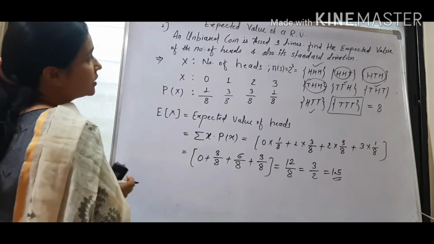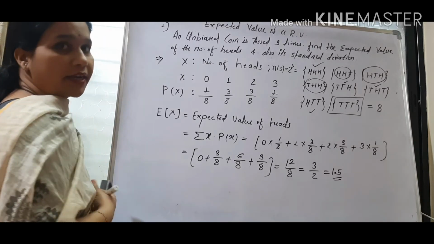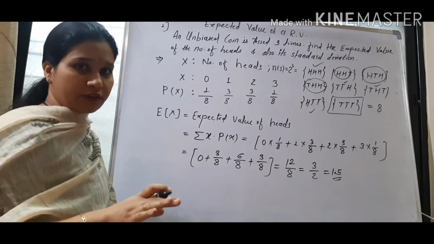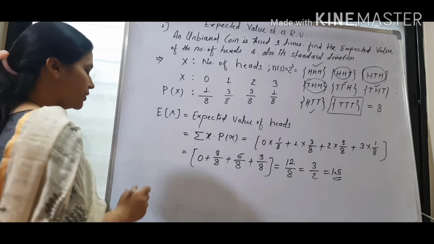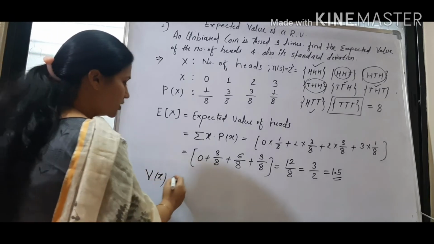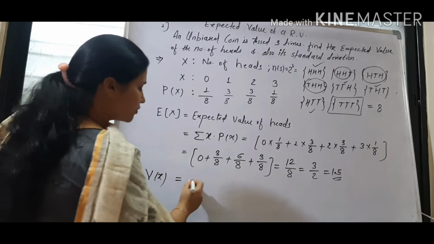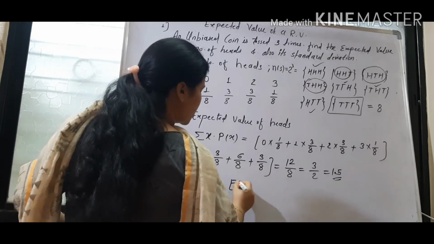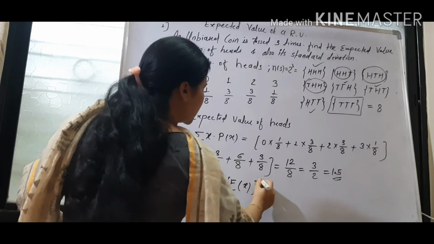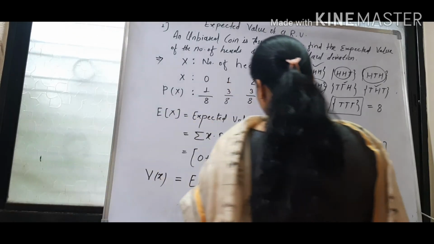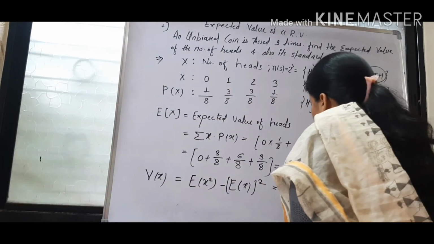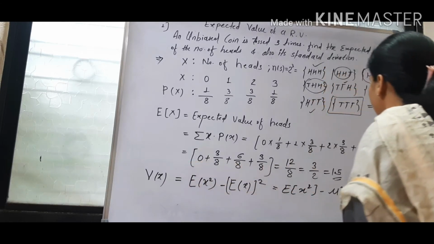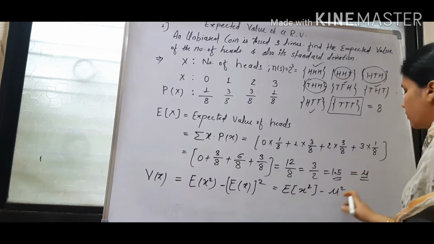Now next thing is, what is the standard deviation? For standard deviation we need to find variance and then we take the square root of variance, and we get standard deviation. So first we have to write the variance formula. What is the variance formula? See, in the last lecture its formula is given to you: expectation of x square minus expectation of x whole square. This formula can also be written as expectation of x square minus mu square. Expectation of x is mu, so we can put mu square here.